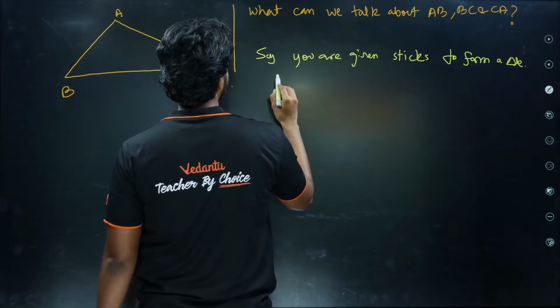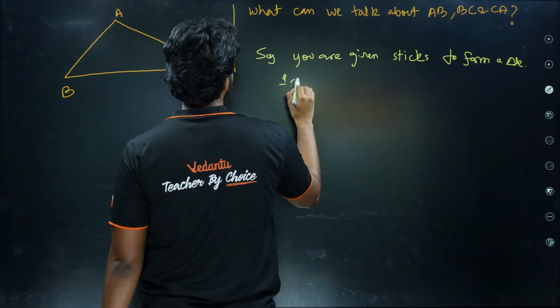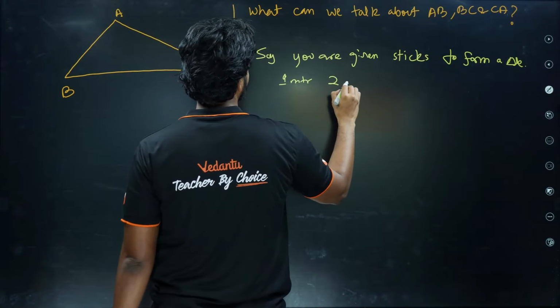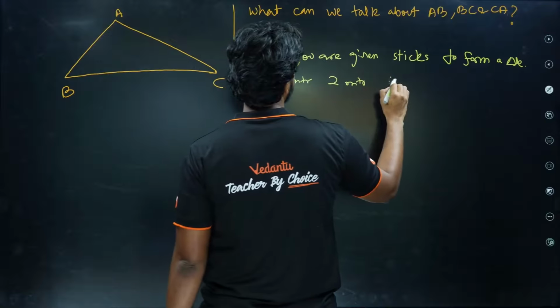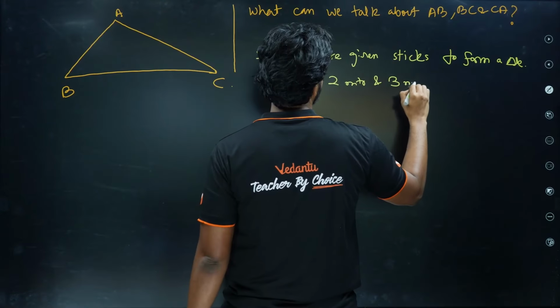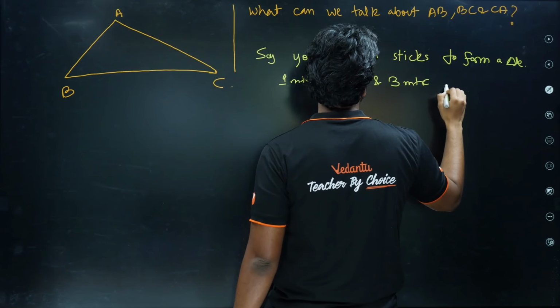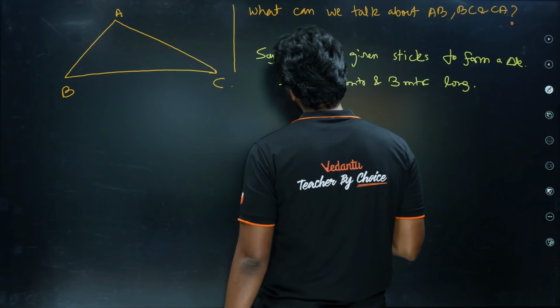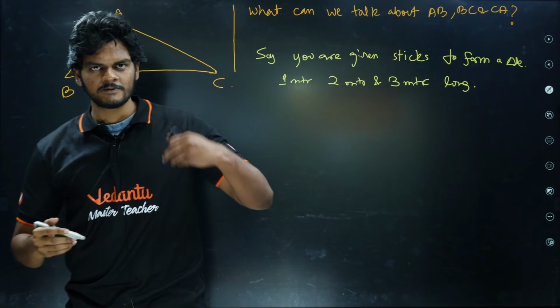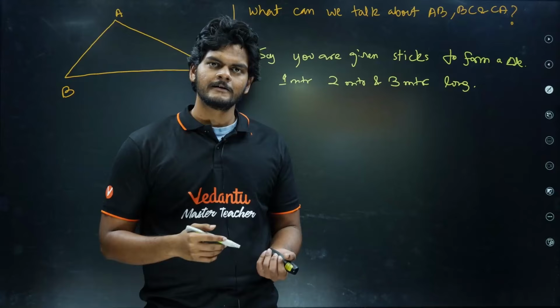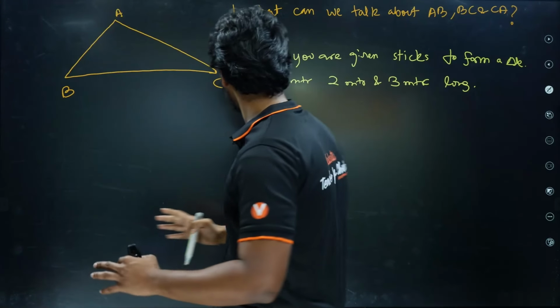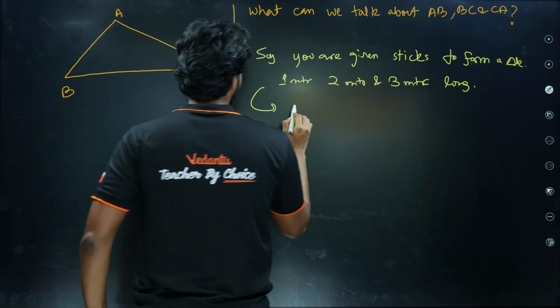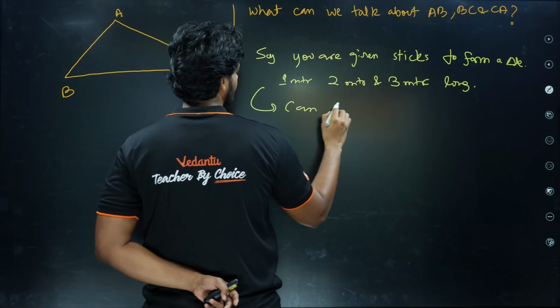So let's say you are given a stick 1 meter long, 2 meters long and 3 meters long. Can you make a triangle? Is it possible to make a triangle? It won't be possible, because...